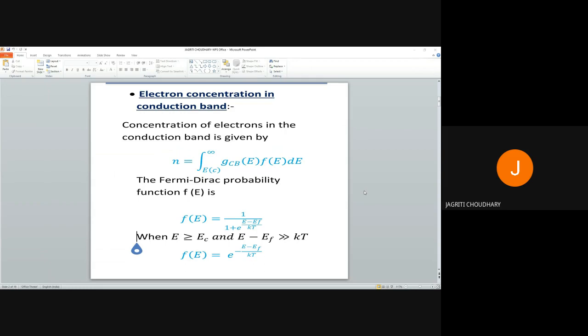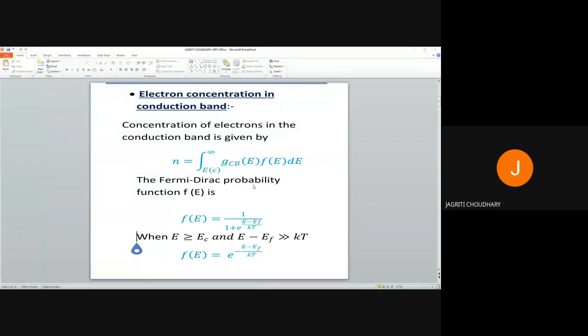So we know that whenever temperature is given, the electrons are mainly found in conduction bands. So we are interested to know about the electron concentration in conduction band. For that we know a formula which is shown in front of us, where GCB is the energy density and Fe is the Fermi Dirac probability. The reason why we take Fermi Dirac probability is because electron is a fermion. That's why we take this probability. We know that Fermi Dirac probability is as shown.